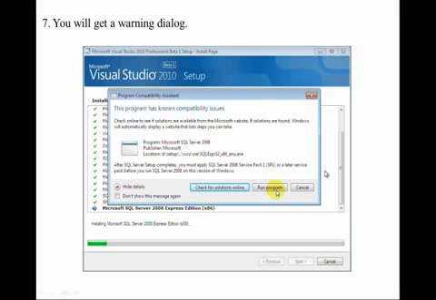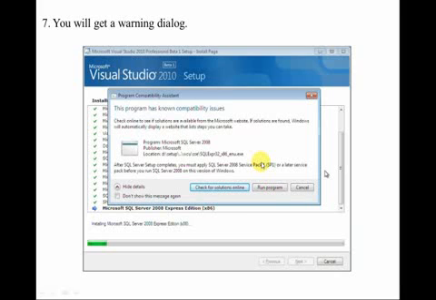And on this page you will also get a warning dialog box. This dialog box indicates that SQL Server 2008 has a compatibility issue with Windows 11, and suggests that you install Service Pack 1.